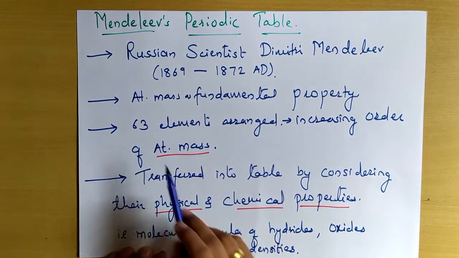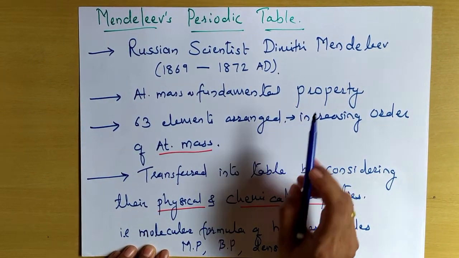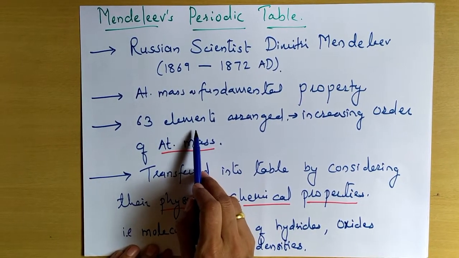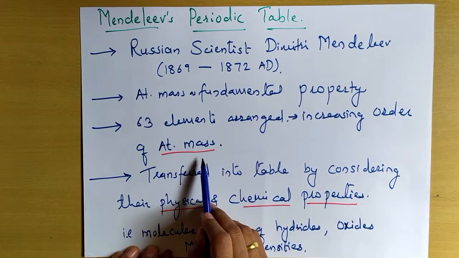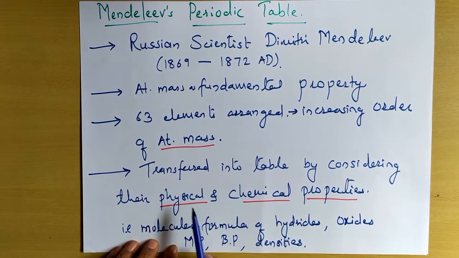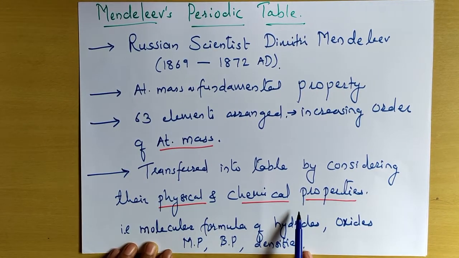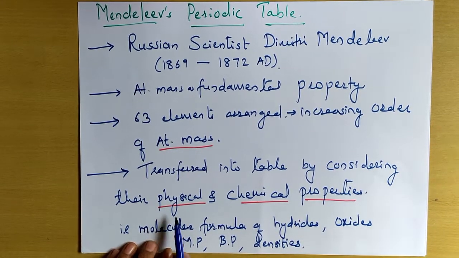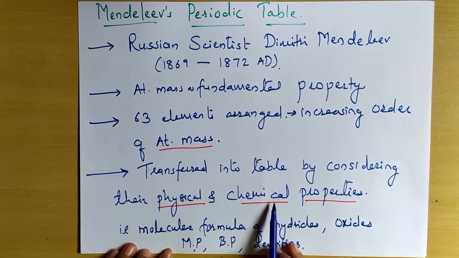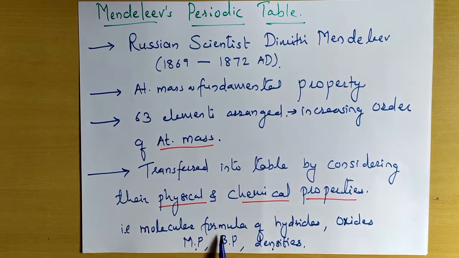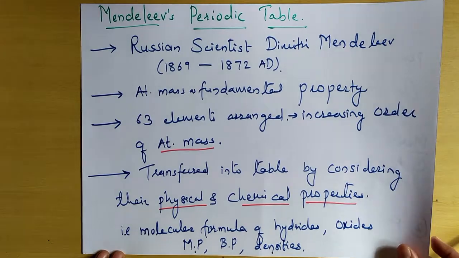Again, he considered the atomic mass as the fundamental property of the elements. The 63 elements which were known at that time were arranged according to the increasing order of their atomic masses. Then he transferred them into a table by considering their physical and chemical properties. Physical properties like melting point, boiling point, densities, and chemical properties like their molecular formula with hydrides and oxides. So these were considered.